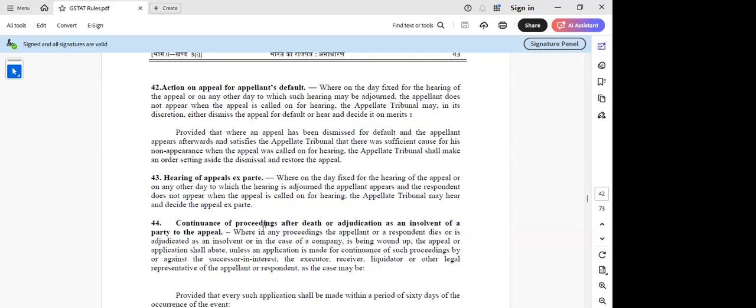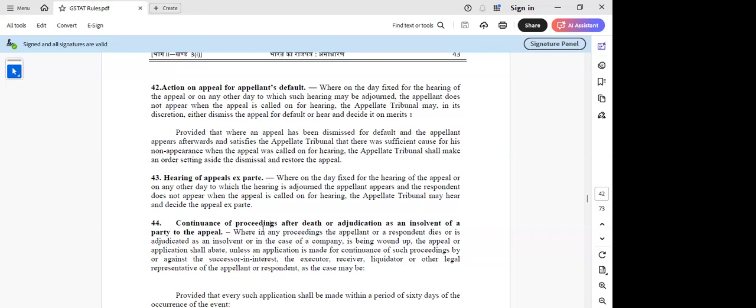So in case the appellant or the respondent dies or is adjudicated as insolvent, or a firm is dissolved or a company is liquidated, even in that case, unless an application is made for continuance of such proceedings, as the case may be, if an application is made that they have to continue this litigation, subject to that, whatever the liquidation or dissolving of the firm, I think they can continue the proceedings.